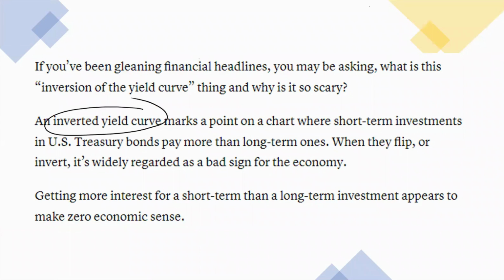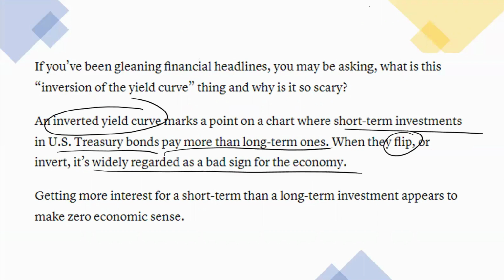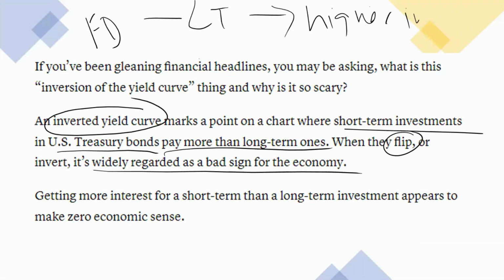So what does this inverted yield curve mean? It is where the short-term US Treasury bonds are paying more than the longer-term ones. When they flip, it is regarded as a bad sign for the economy. For example, if you put it into the perspective of a fixed deposit, in normal circumstances, if you put into a fixed deposit long term, it will generate a higher interest rate, but if you put into a short term, it will generate a lower interest rate.